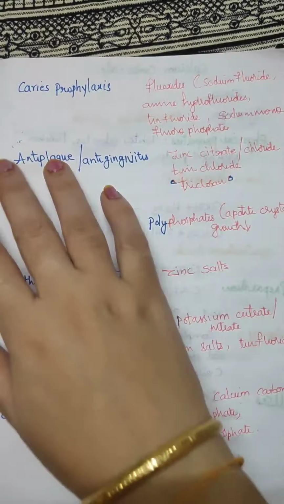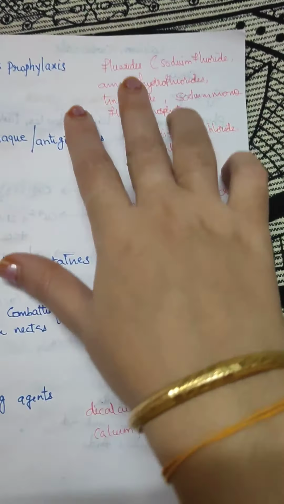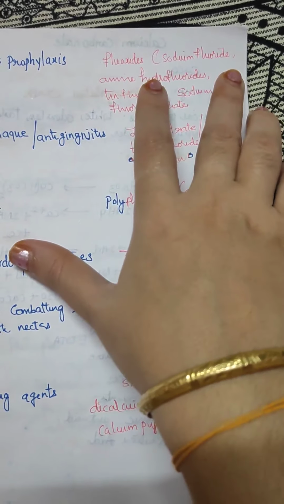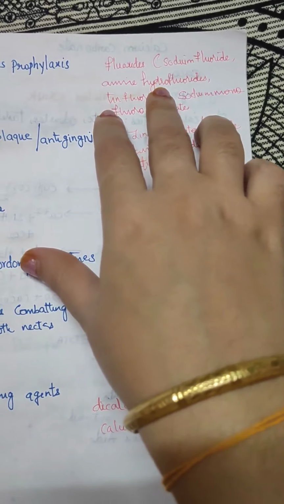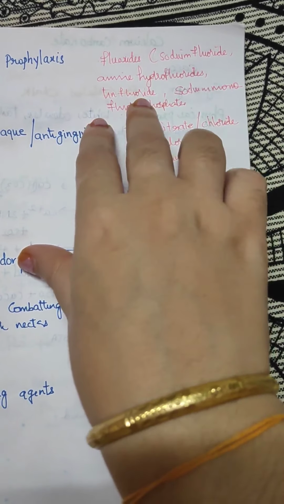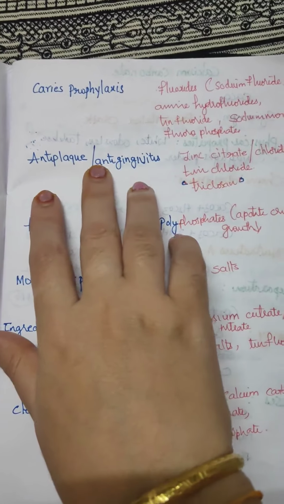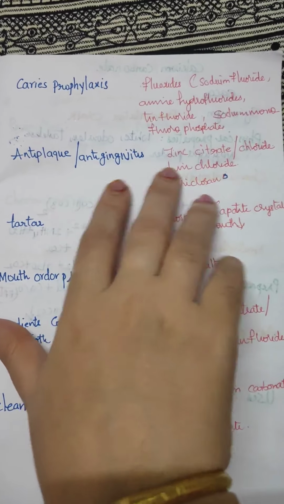For anti-caries prophylaxis, those are fluorides: sodium fluoride, ammonium fluoride, tin fluoride, and sodium ammonium fluorophosphate. Then anti-plaque or bacterial biofilms,